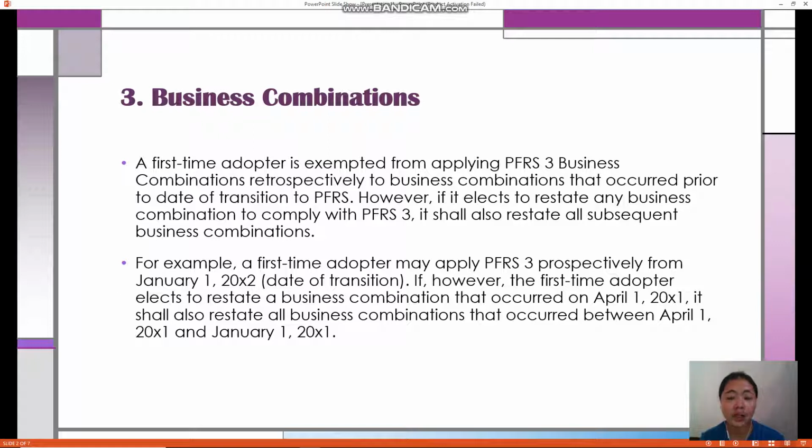of transition. If, however, the first-time adopter elects to restate a business combination that occurred on April 1, 20X1, it shall also restate all business combinations that occurred between April 1, 20X1 and January 1, 20X2. So, to determine if a business combination has happened, an acquirer must first evaluate whether it has acquired a business or a group of assets.